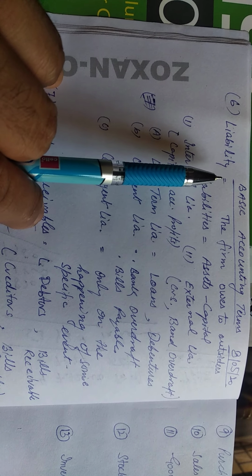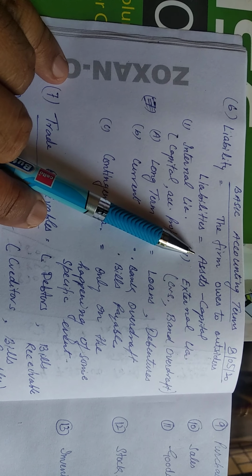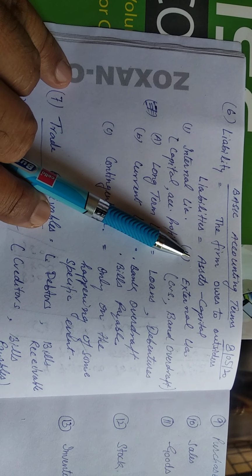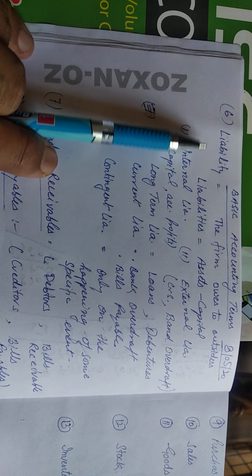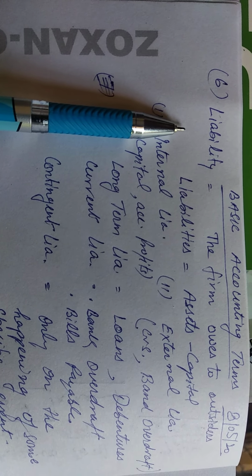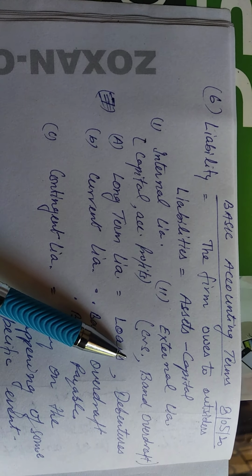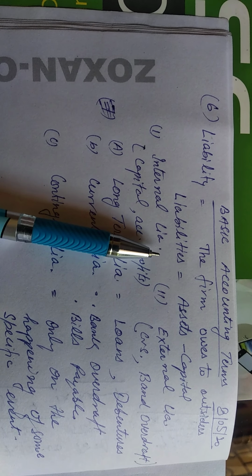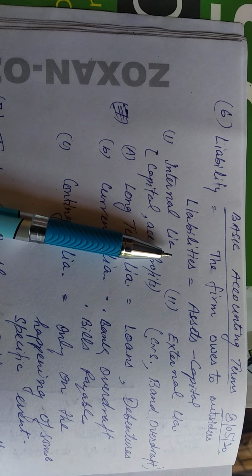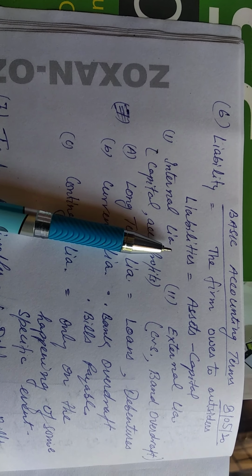As we were studying basic accounting terms, which we have gone through, today I will discuss with you liability. Liability means to say the firm owes to outsiders. Suppose I took a bank loan, so it's my liability. I took a loan from my friend, it's a liability. So whatever I have to pay to others, that is my liability.